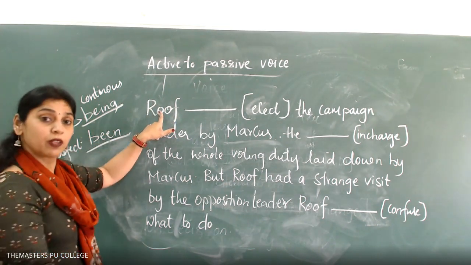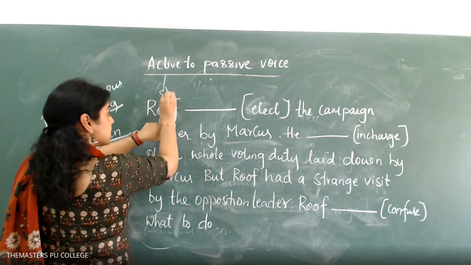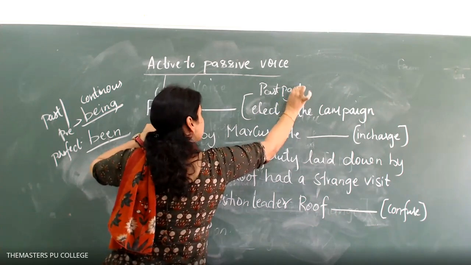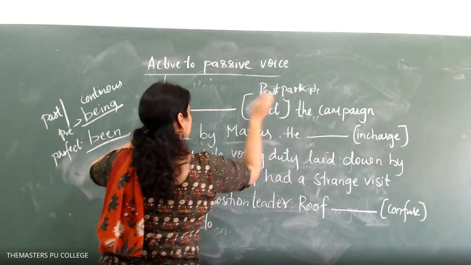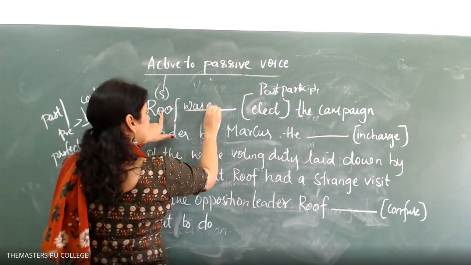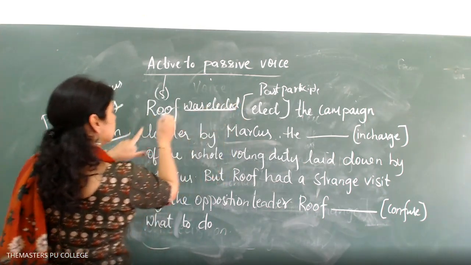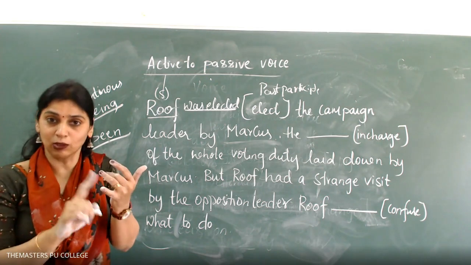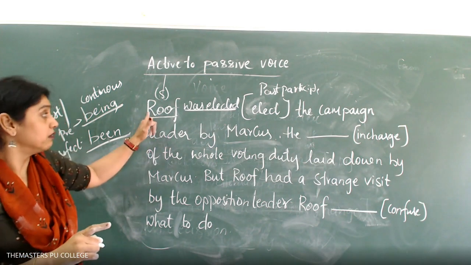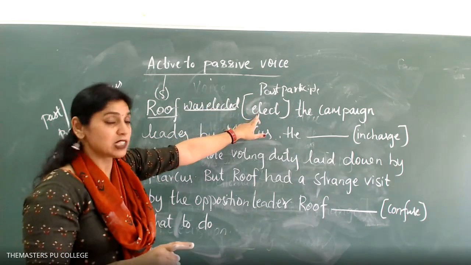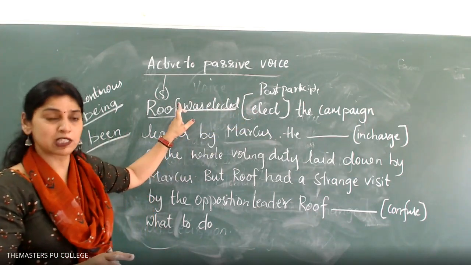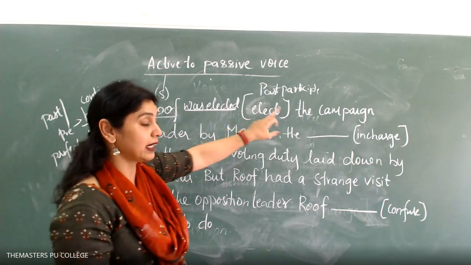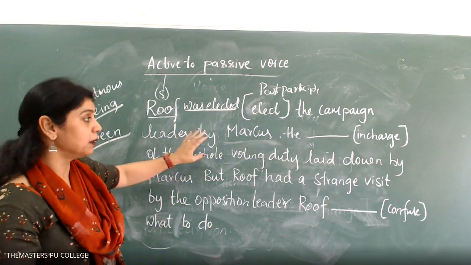Roof is singular. This has to be taken in past participle form. Which is the past participle? Was elected. Why was? Singular. That is the singular form. We are speaking about a singular person. We are speaking about the past. Past participle of elect is elected. Roof was elected the campaigning leader by Marcus.